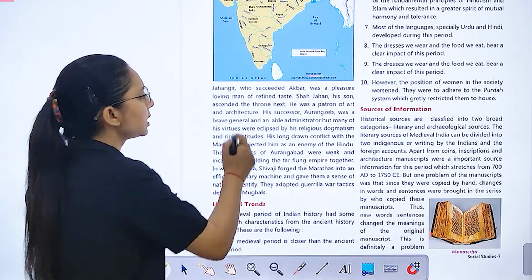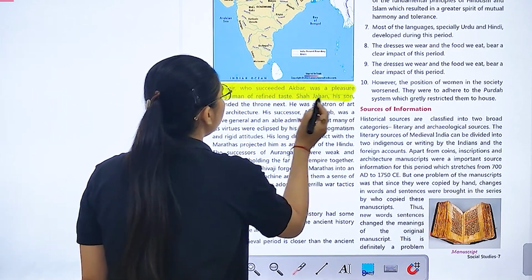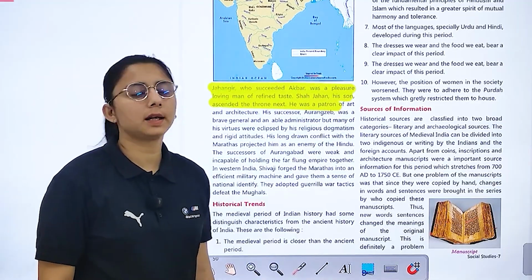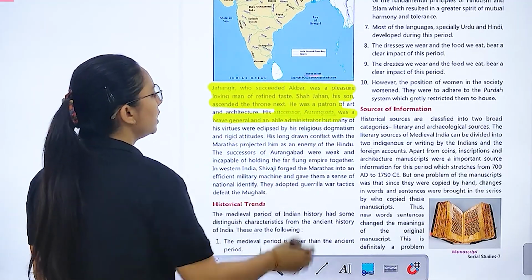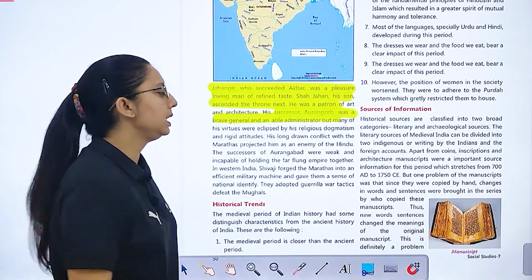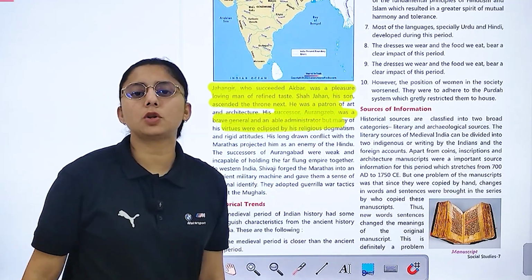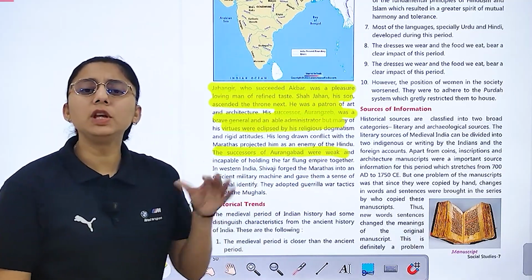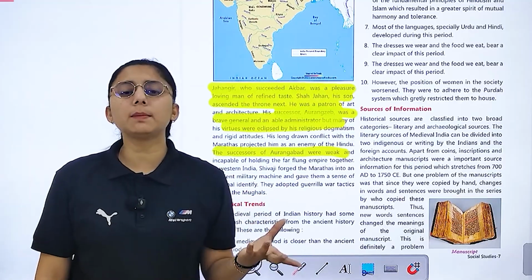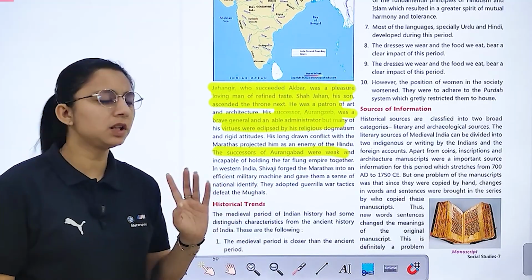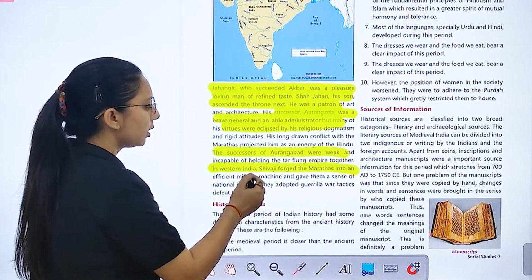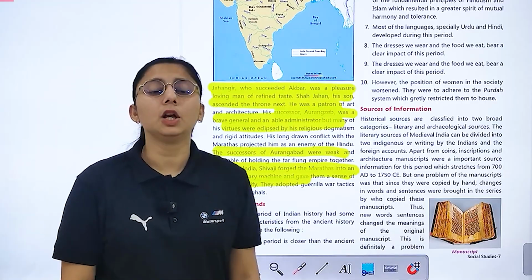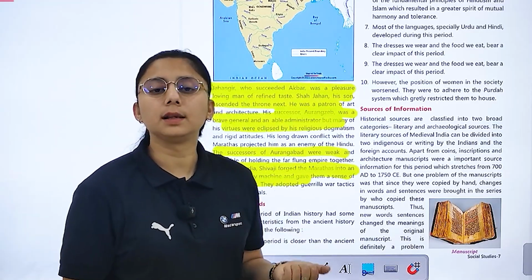So Jahangir, who succeeded Akbar, was a pleasure-loving man of refined taste. Shahjahan and his son ascended the throne next, and he was patron of art and architecture. His successor Aurangzeb was a brave general and able administrator, but his many virtues were eclipsed by religious dogmatism. So what happened? जो successor था औरंगज़ेब का, वो बहुत weak था, ठीक है, बहुत weak था और incapable था. वो अपनी position को hold नहीं कर सकता, मतलब बहुत incapable था. So in Western India, Shivaji forged the Marathas into an efficient military machine and gave them a sense of national identity. और उसको कैसे identity? National identity, right?